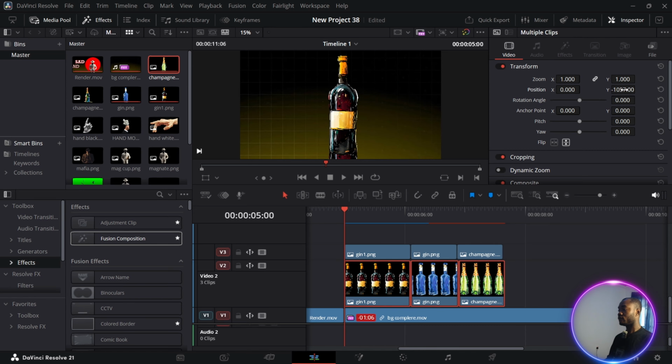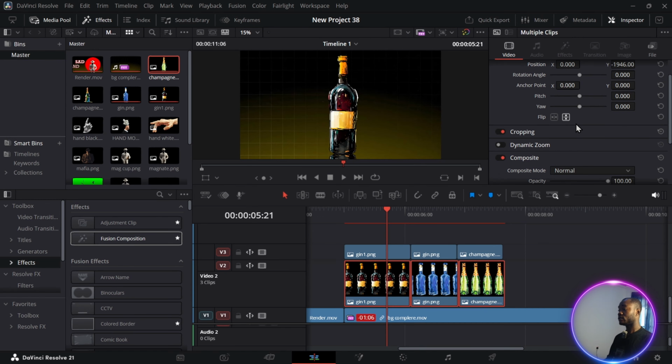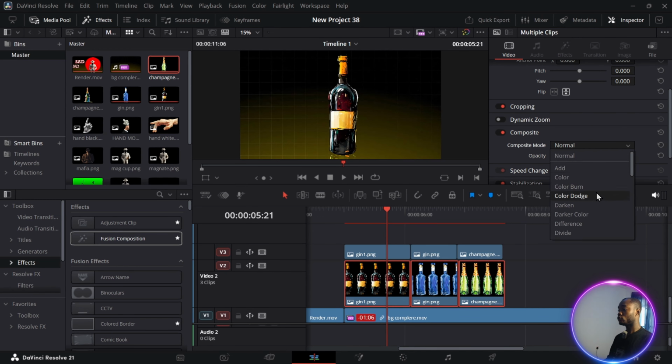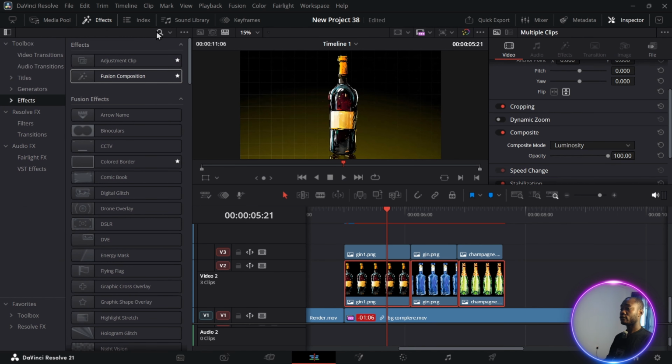Make sure you're doing it for all of them simultaneously, as much as possible. Now when we scroll through, just have something like this. Go to the inspector tab and under composite, change it to luminous 60. Now go to your effect tab and search for purple Wobble.